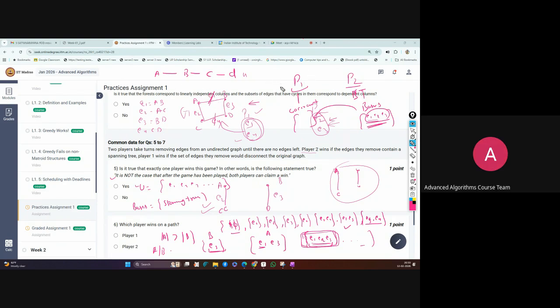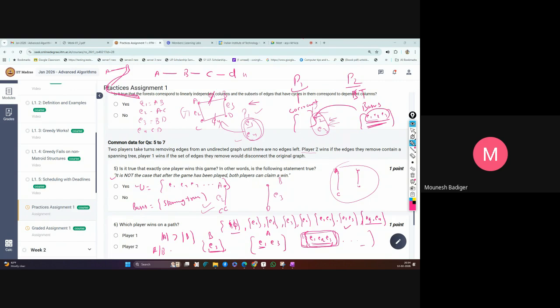I wanted to confirm one thing: in PDS, I think we studied walk and path. Both are different, right?